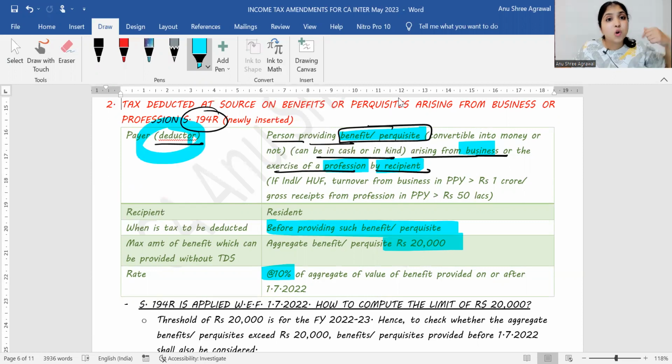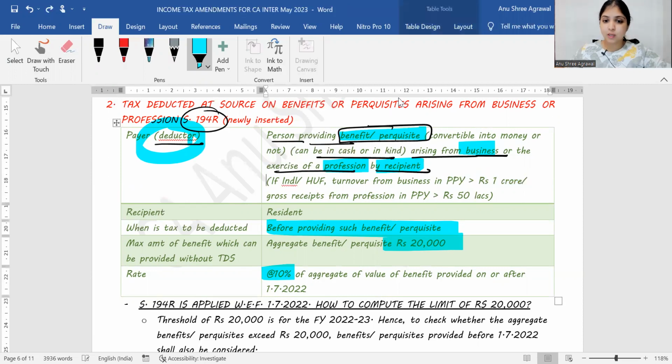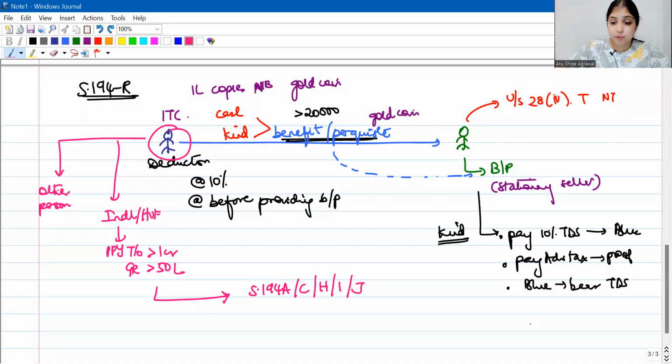Either the deductor be non-individual, non-HUF. If he is an individual or HUF, I will apply the section only if the preceding previous year turnover is more than 1 crore or preceding previous year gross receipt is more than 50 lakhs. Understood? Now listen, let me take you to the next set of points.